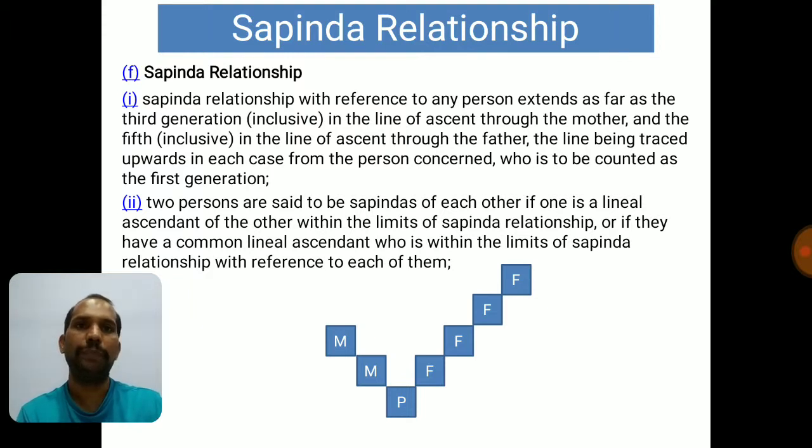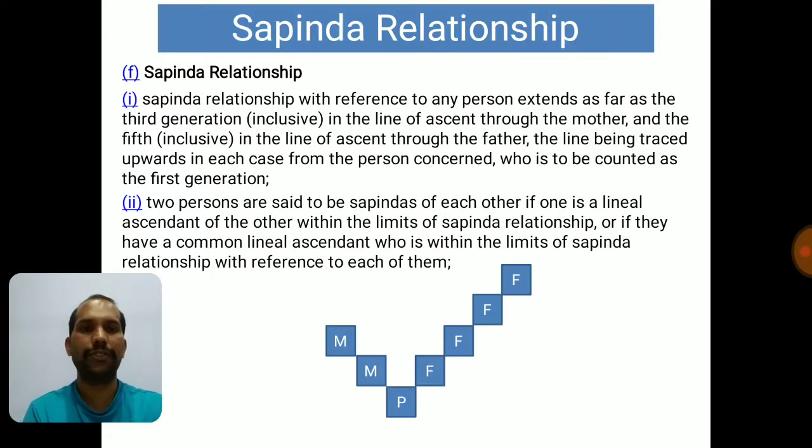Now let me read through. Sapinda relationship with reference to any person extends as far as the third generation, inclusive in the line of ascent through the mother, and the fifth inclusive in the line of ascent through the father, the line being traced upwards in each case from the person concerned, who is to be counted as the first generation.